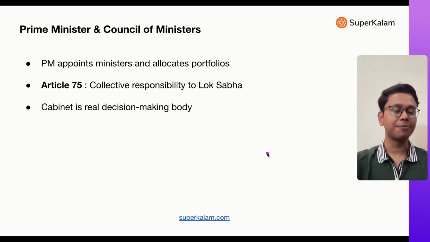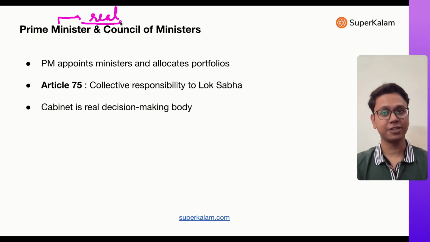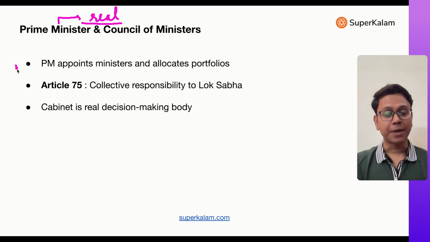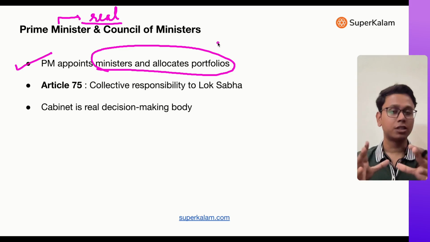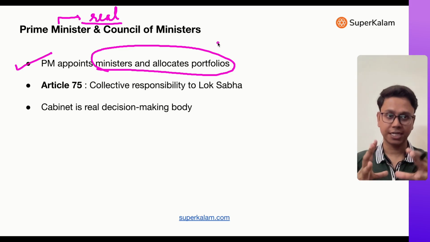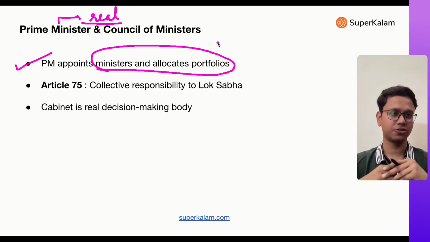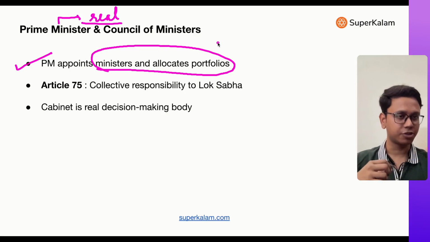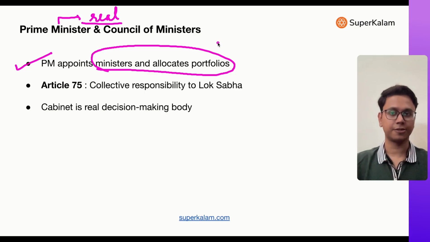Now then there is the prime minister and council of ministers, who are the real head of government; real power is with them. Prime Minister appoints ministers and allocates portfolios to ministers. That means oath to ministers is given by president, but Prime Minister allocates portfolios to these ministers: to whom to allocate finance ministry, to whom to allocate information and broadcasting ministry. It is decided by Prime Minister.